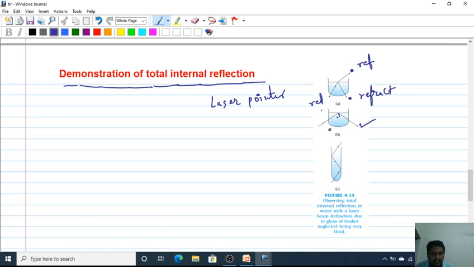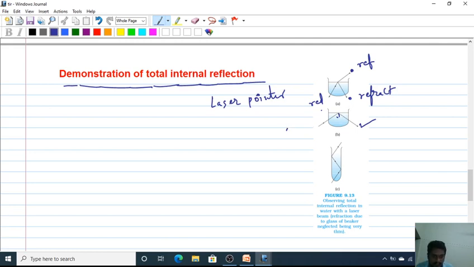But as you bend the laser beam with respect to the normal, the angle of incidence increases and the angle of refraction also increases. At a particular angle of incidence, the light grazes the surface. That situation is not represented here.